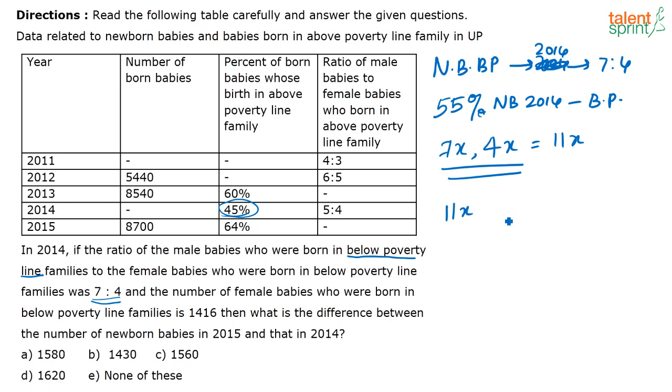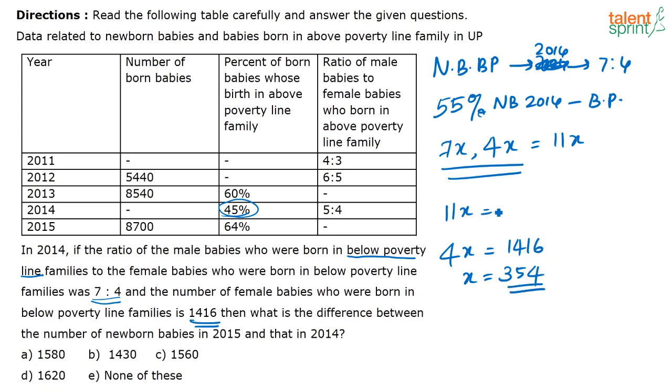55% of the full population, 55% of the newborns in the year 2014. Now we know this 4x is equal to 1416, correct. So what is x? It is already given that there are 1416 girls who are below the poverty line. So this 4x represents 1416, or I can say x is equal to 1416 divided by 4, that is equal to 354. Correct, 354.